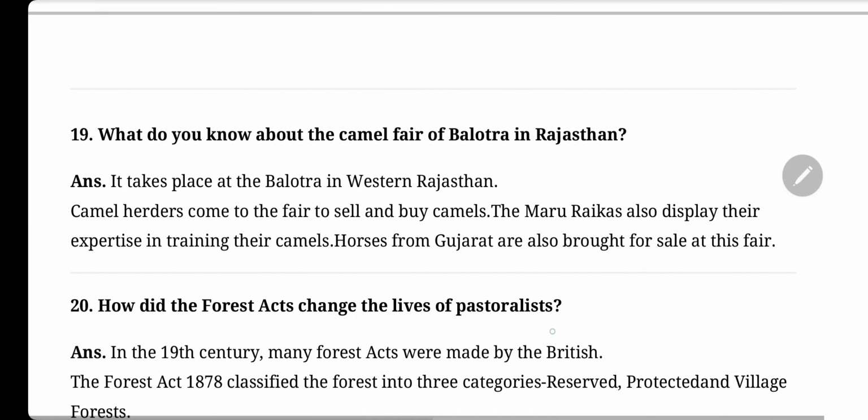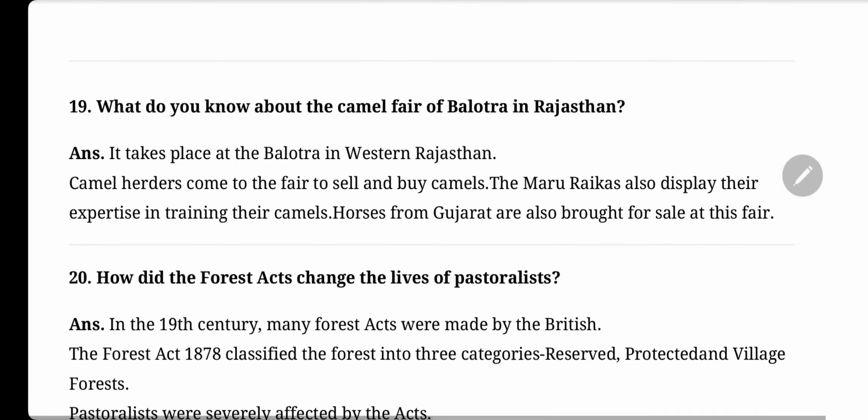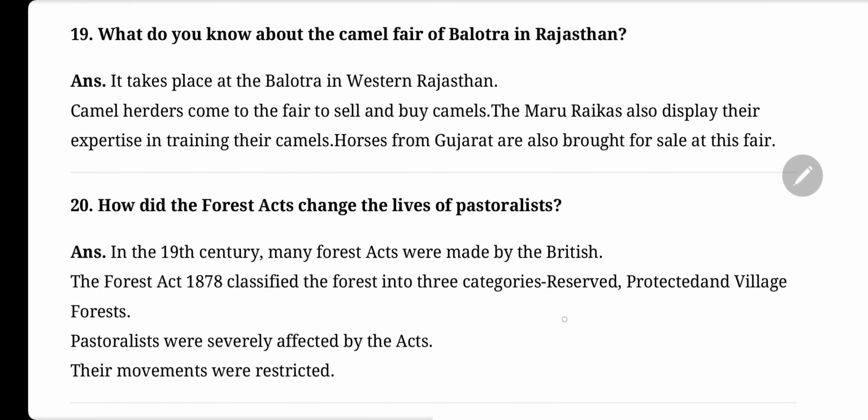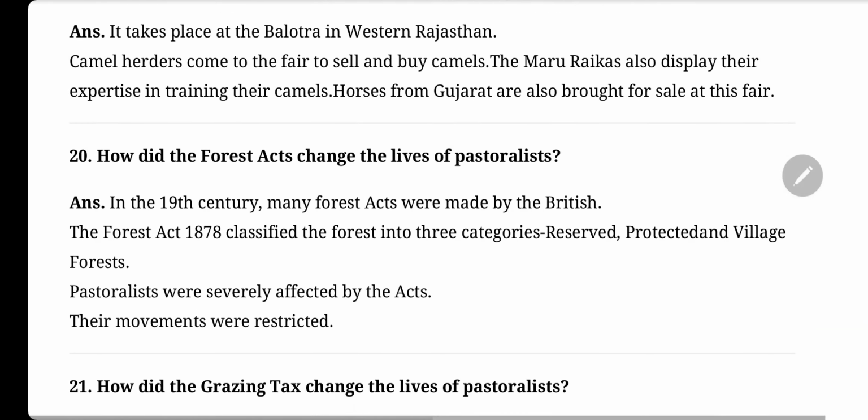What do you know about the camel fair of Balotra in Rajasthan? It takes place at Balotra in western Rajasthan. Camel herders come to the fair to sell and buy camels. The Maru Raikas also display their expertise in training their camels. Horses from Gujarat are also brought for sale at this fair.